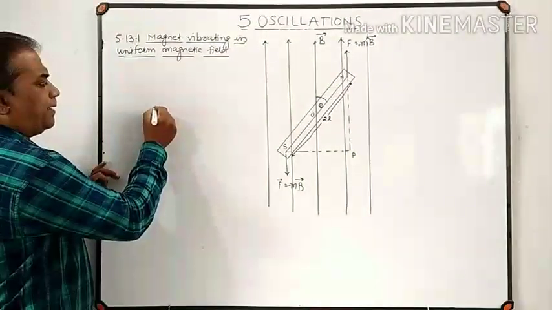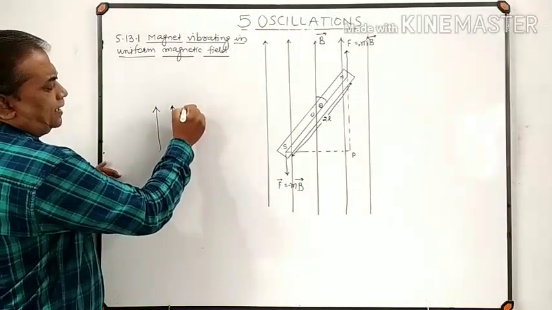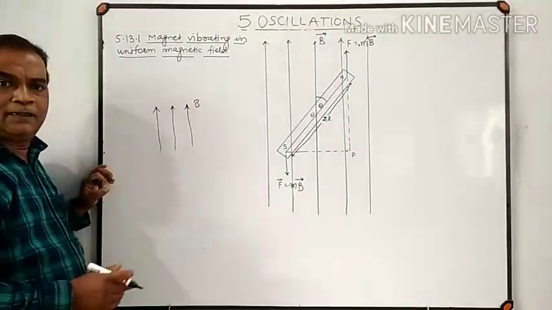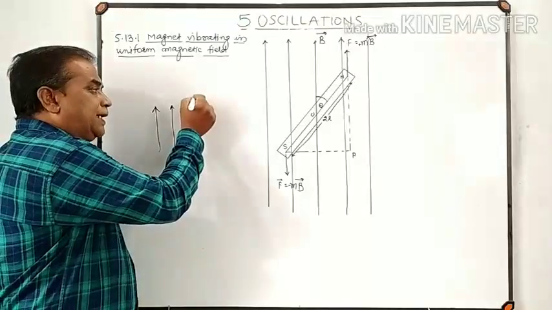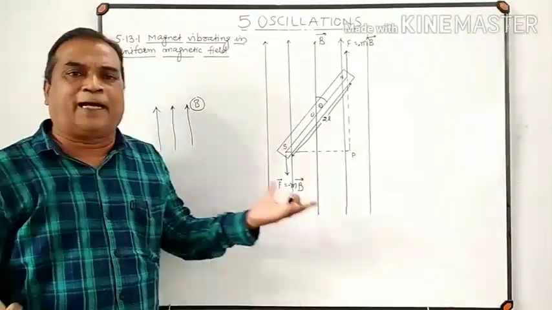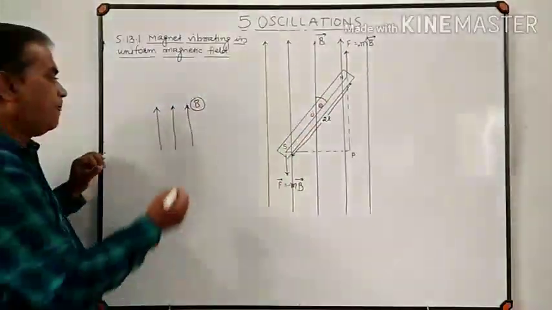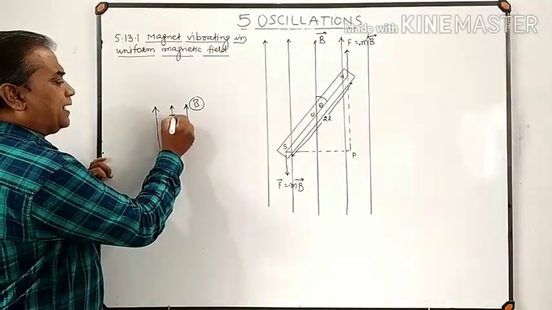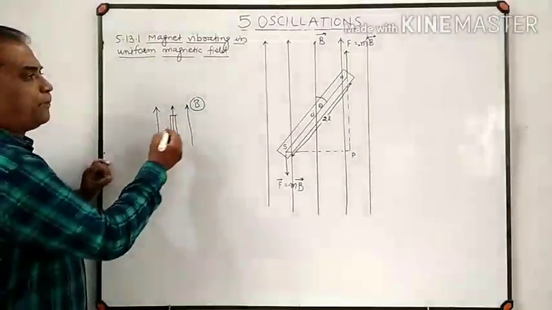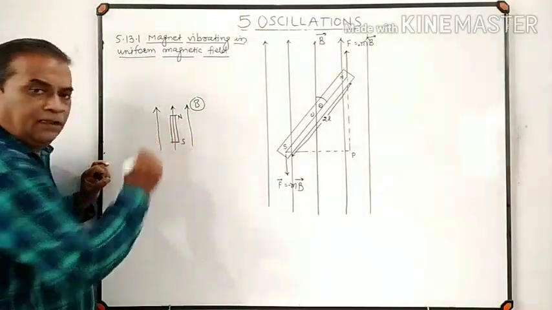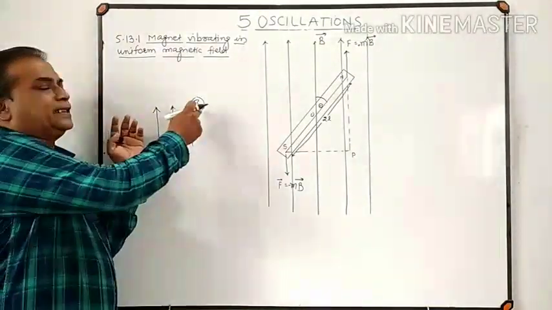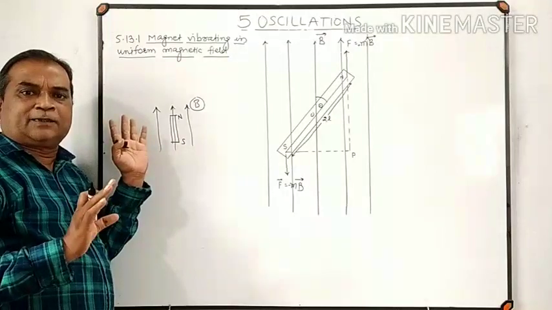That the magnet will align itself in the direction of the externally applied magnetic field, and come to rest along that direction.